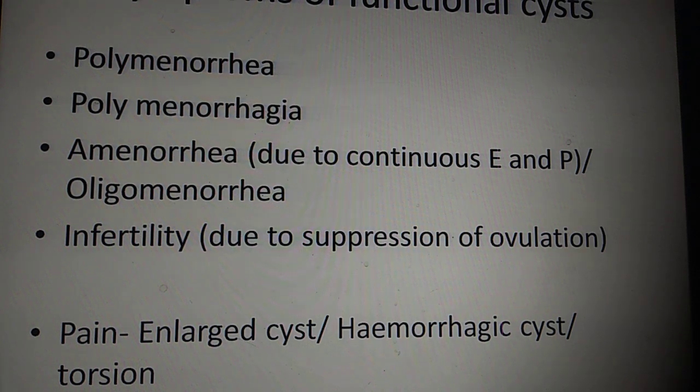They might have some ovulatory problems which they may not come to you for. They might actually come to you with pain, and that pain might be due to any of these: a corpus luteal cyst or follicular cyst which has undergone torsion, or hemorrhage, or it has become enlarged, and simply because of the enlargement it is painful for the patient.